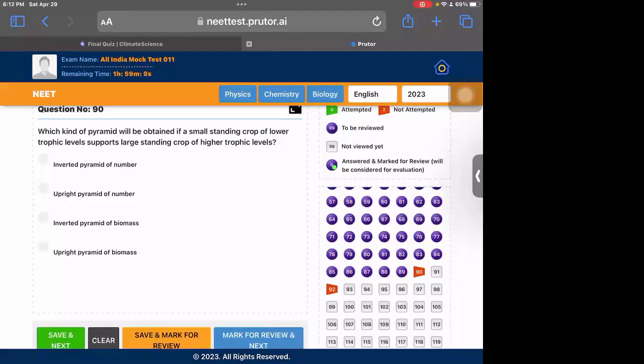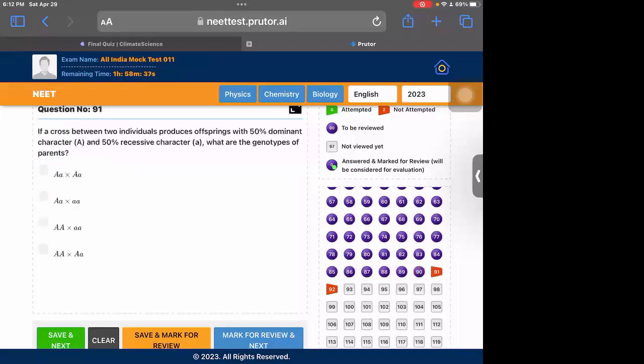An inverted pyramid of number is not possible because if number is small, there would never be a stable inverted pyramid. But the inverted pyramid of biomass is possible in case of zooplanktons. A small group can support a large group of plankton. So that is possible. So inverted pyramid of biomass is the correct one here.